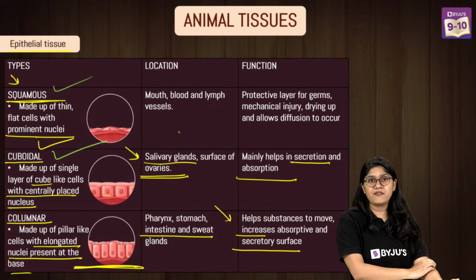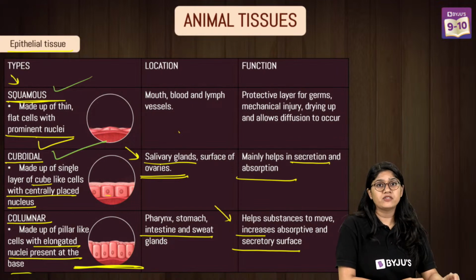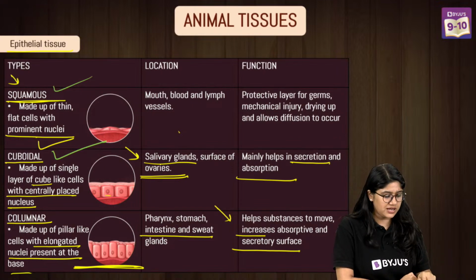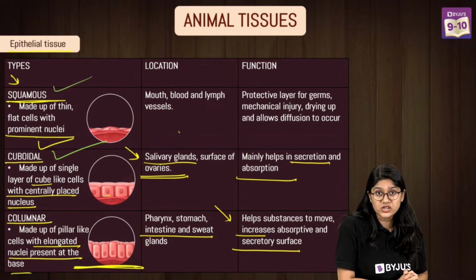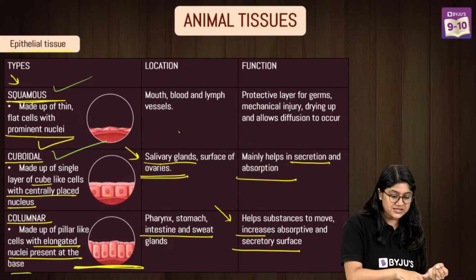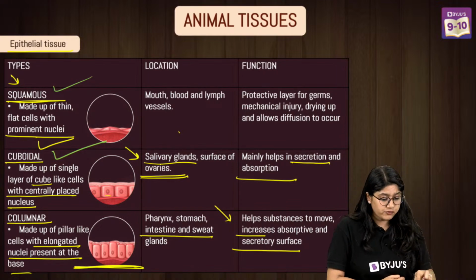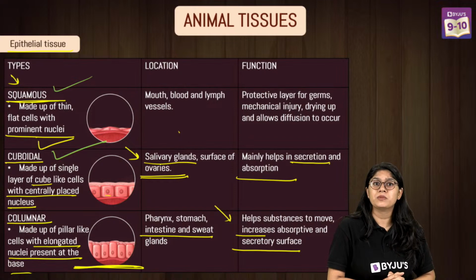Then the next one we have is cuboidal. Now cuboidal cells are in cube shape. They have a very prominent nucleus. The nucleus is quite big and stays in the center, and they help majorly in the absorption and secretion of substances. They are present in the salivary glands and of course in the ovaries and different parts of our body. This is cuboidal epithelium.